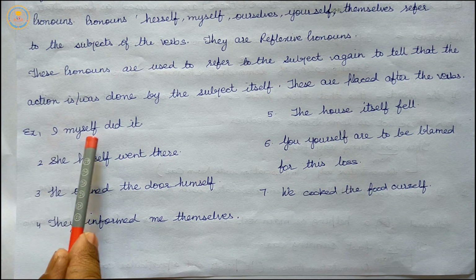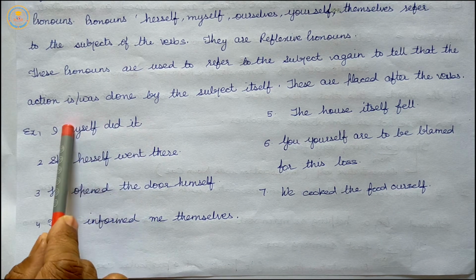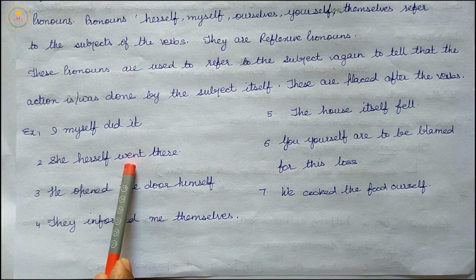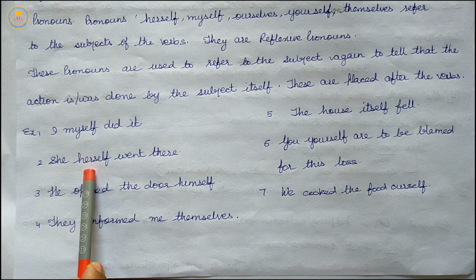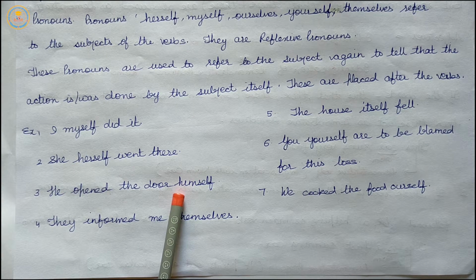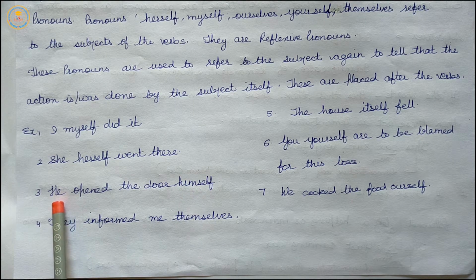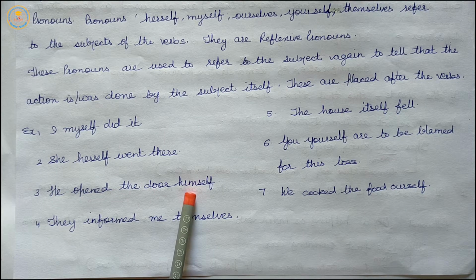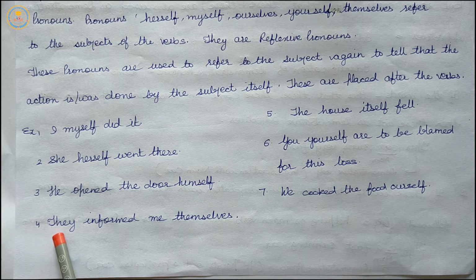Example, I myself did it. She herself went there. Herself is before the verb went. He opened the door himself. They informed me themselves.